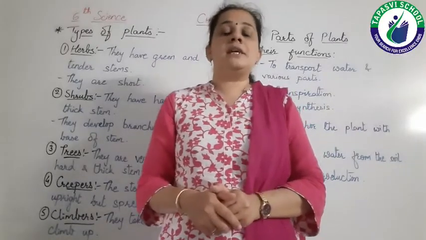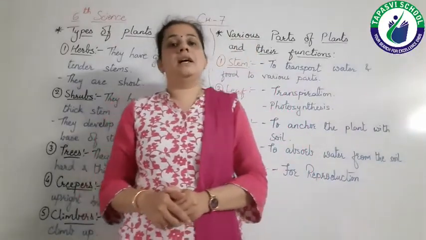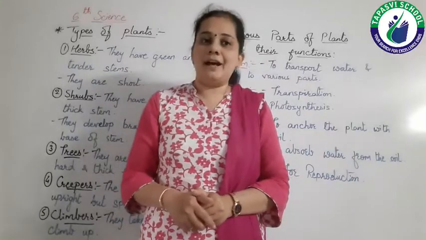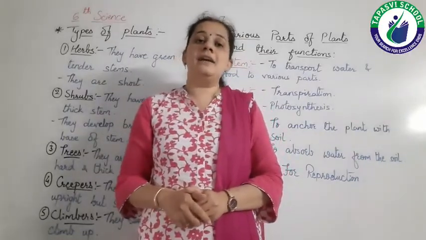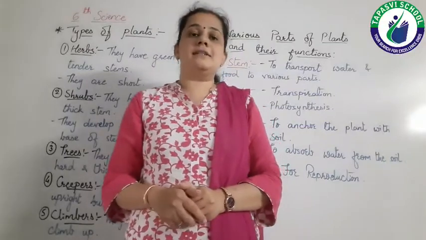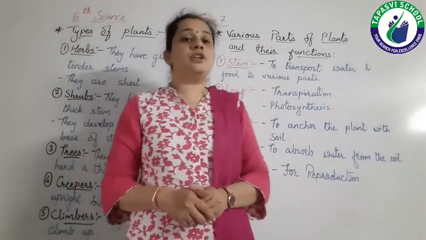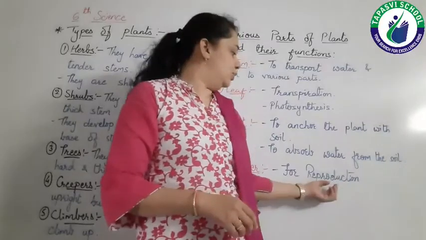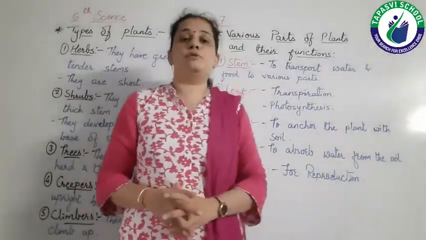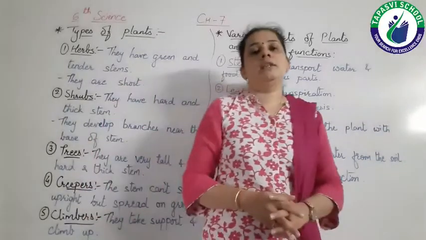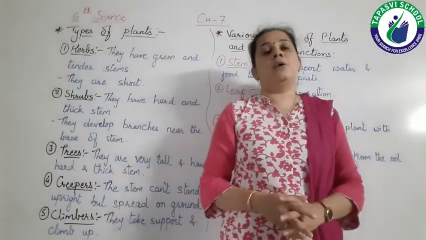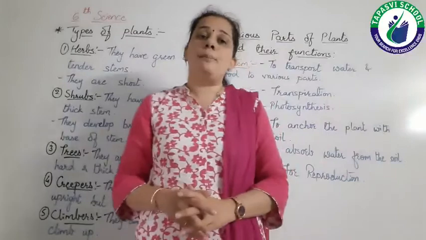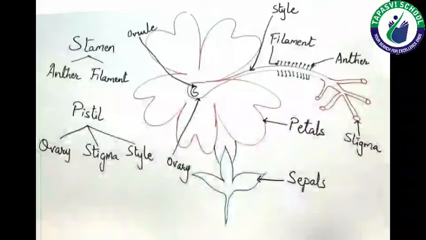So first let's see the diagram of the various parts of the flower, and we have already discussed that the function of the flower is to reproduce. So for reproduction, the flower is useful, right? Now let's see the various parts of the flower.